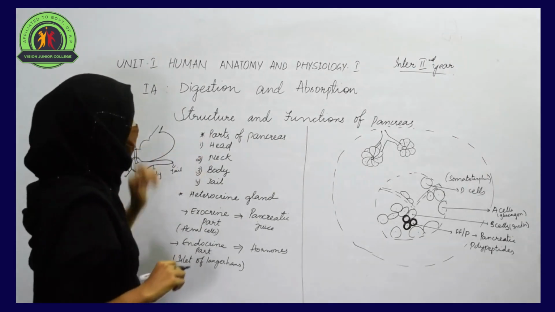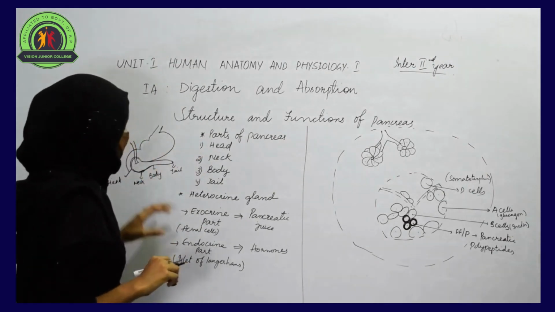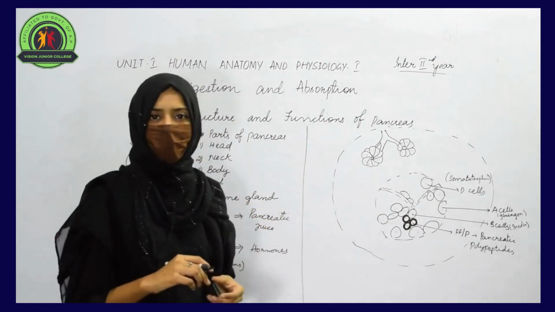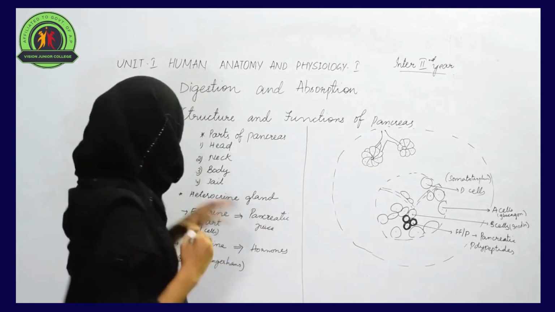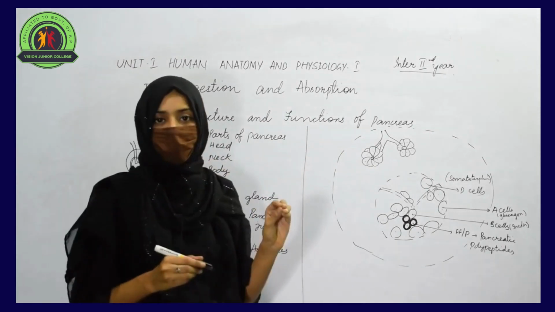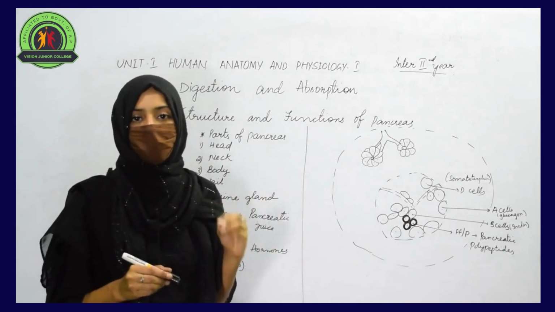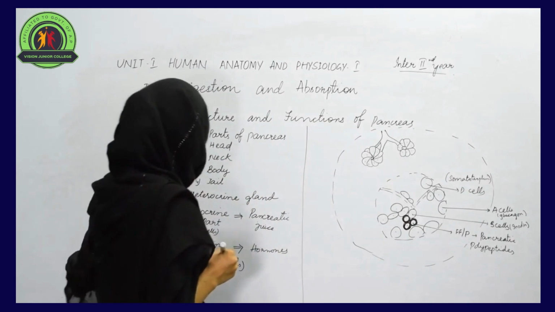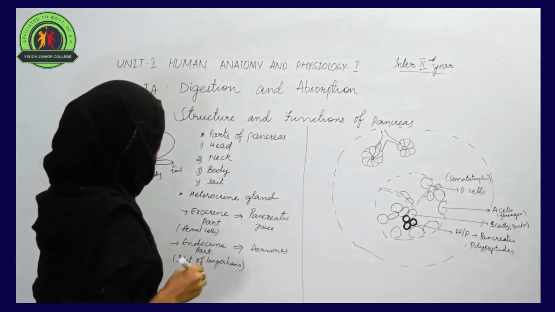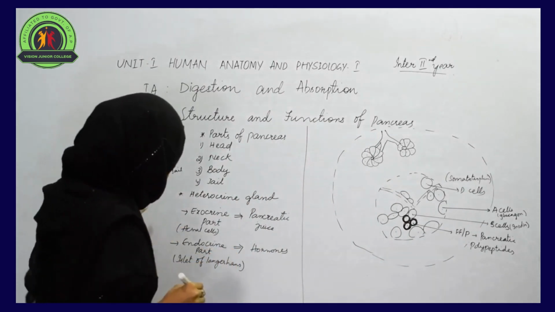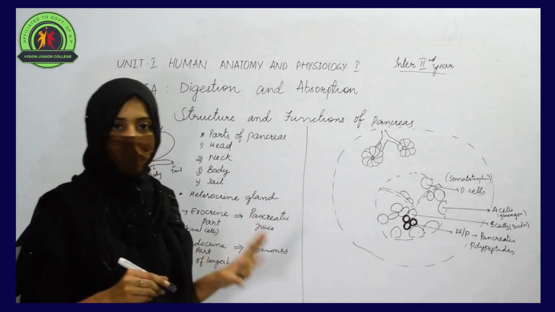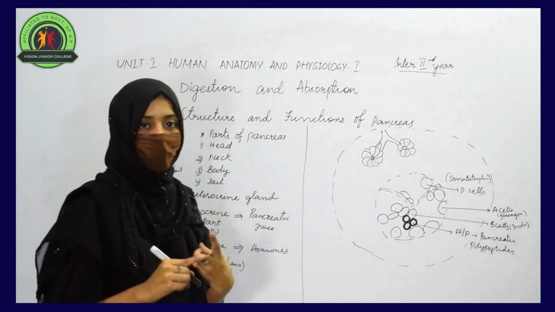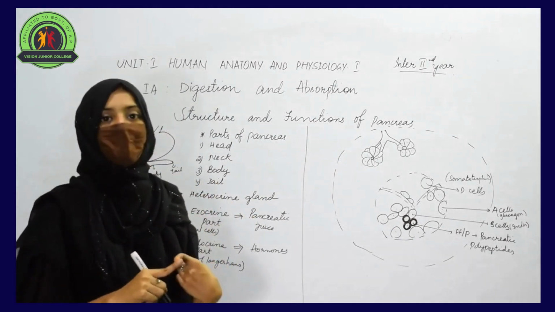So in this way 4 parts can be seen in the pancreas, and the pancreas is called a heterocrine gland. Why do we call the pancreas a heterocrine gland? It is named so because of its function. Based on its function, we call the pancreas a heterocrine gland, because the pancreas is an organ that acts as both an exocrine gland and an endocrine gland. It shows both parts, the exocrine part and the endocrine part, in its structure.